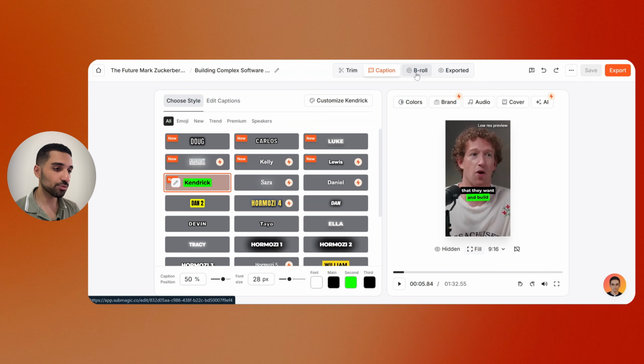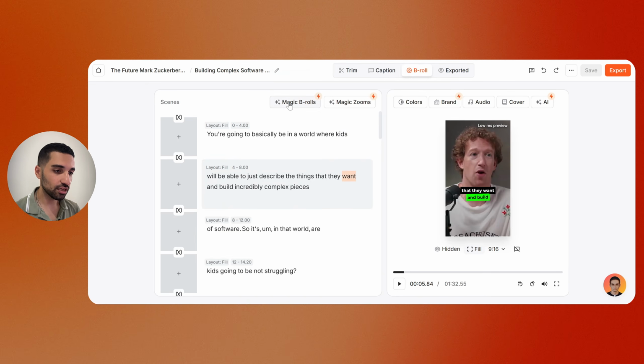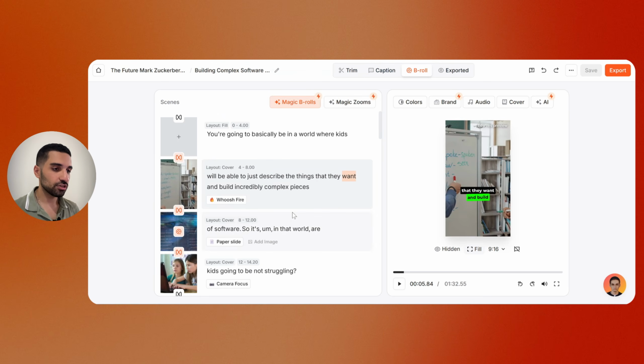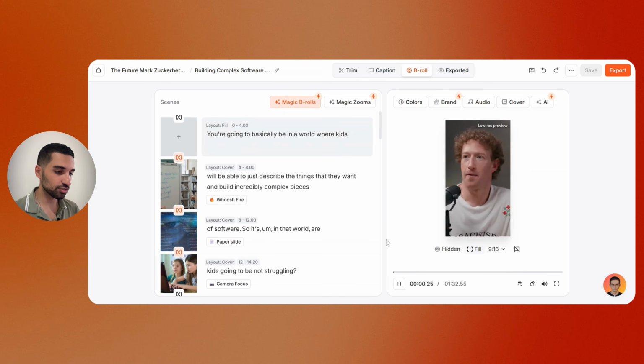I can also add some b-rolls to this video. So for example, let's go to the b-roll section, and let's just say that I want 70% of this video to have b-roll with premium videos. So let's just click generate. The AI is so fast, it is generating the b-rolls super fast and adding to the video. Yeah, done, that's it. So let's go back to the beginning of the video and just play it.